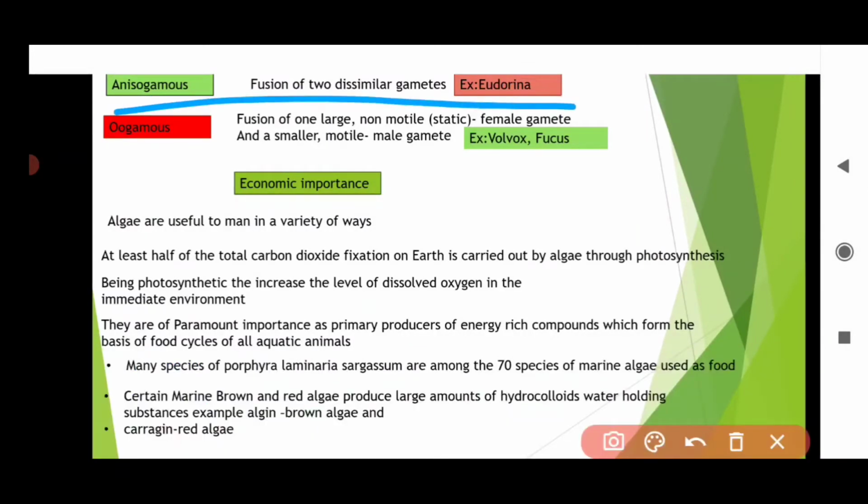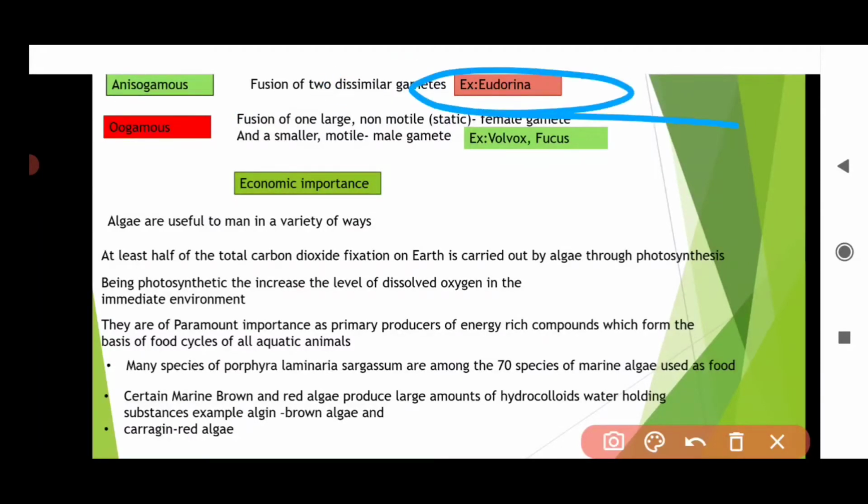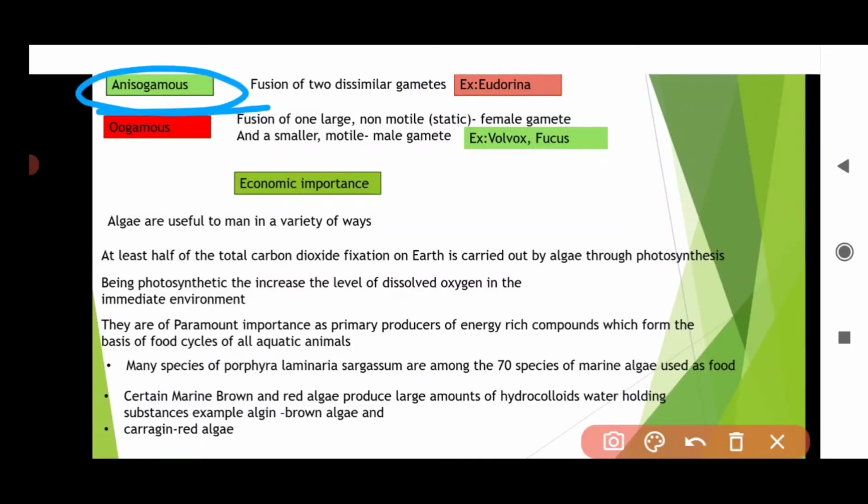Now talking about anisogamous. Anisogamous is also a mode of sexual reproduction in algae. Aniso means not similar, dissimilar. So dissimilar gametes are there. Example here, Eudorina. Eudorina is having dissimilar gametes. So in anisogamous, the fusion of dissimilar gametes takes place. Example is Eudorina. Eudorina is an algae. Which algae? It is brown algae.